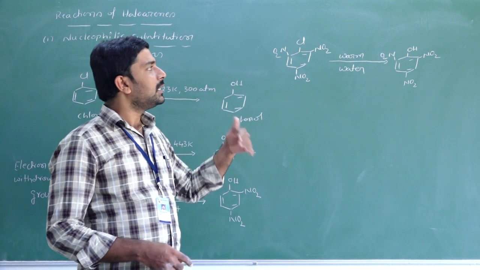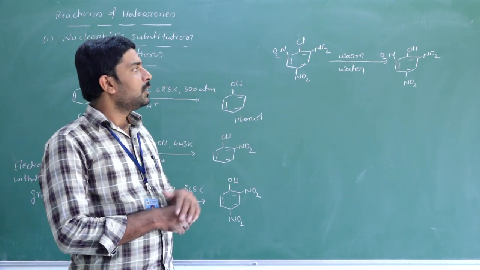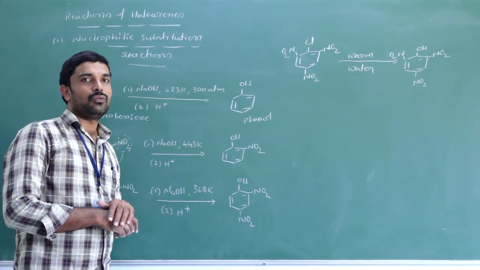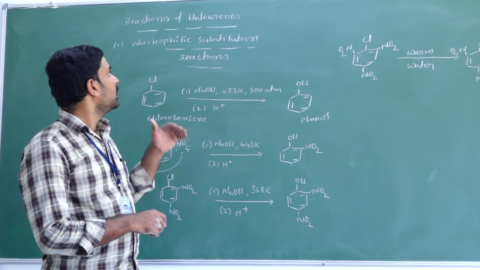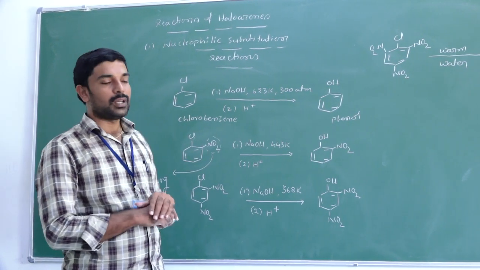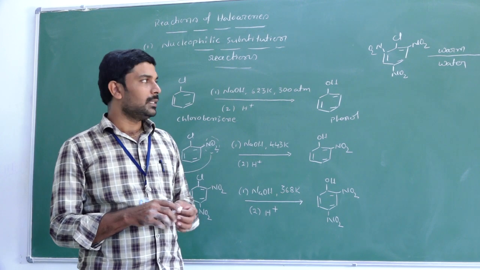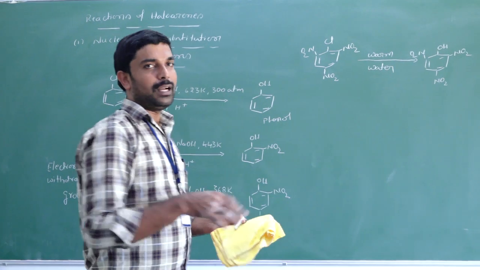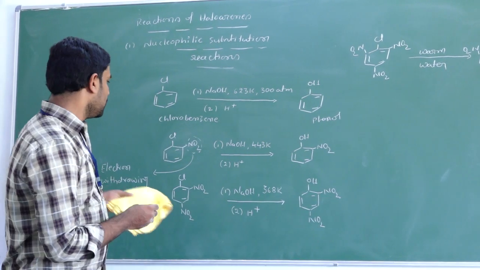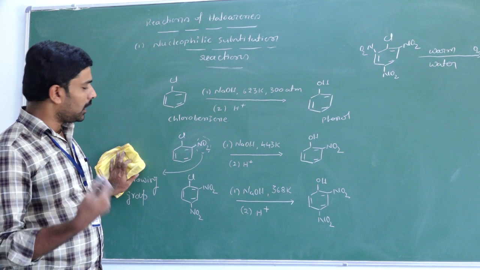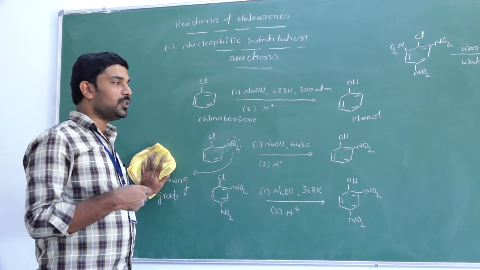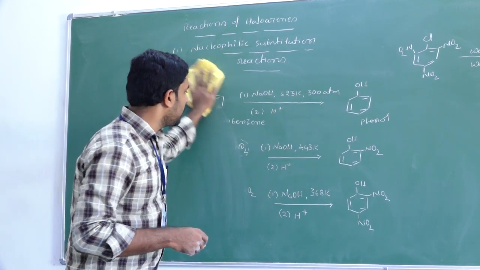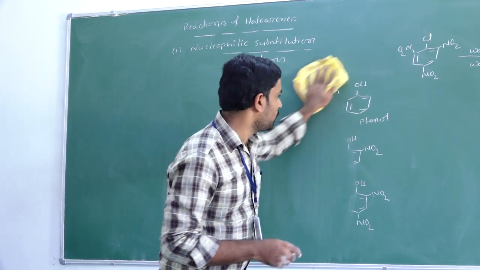So the warm water itself provides the nucleophile. So the nucleophile substitutes the halogen. This is the effect of the electron withdrawing group on increasing the nucleophilic substitution reaction. That can be explained by taking the mechanism. I will try to write the mechanism for any one isomer. You try to write the mechanism for the other isomers. So for example, if the electron withdrawing group is present at the para position, how will it increase the nucleophilic substitution reaction?